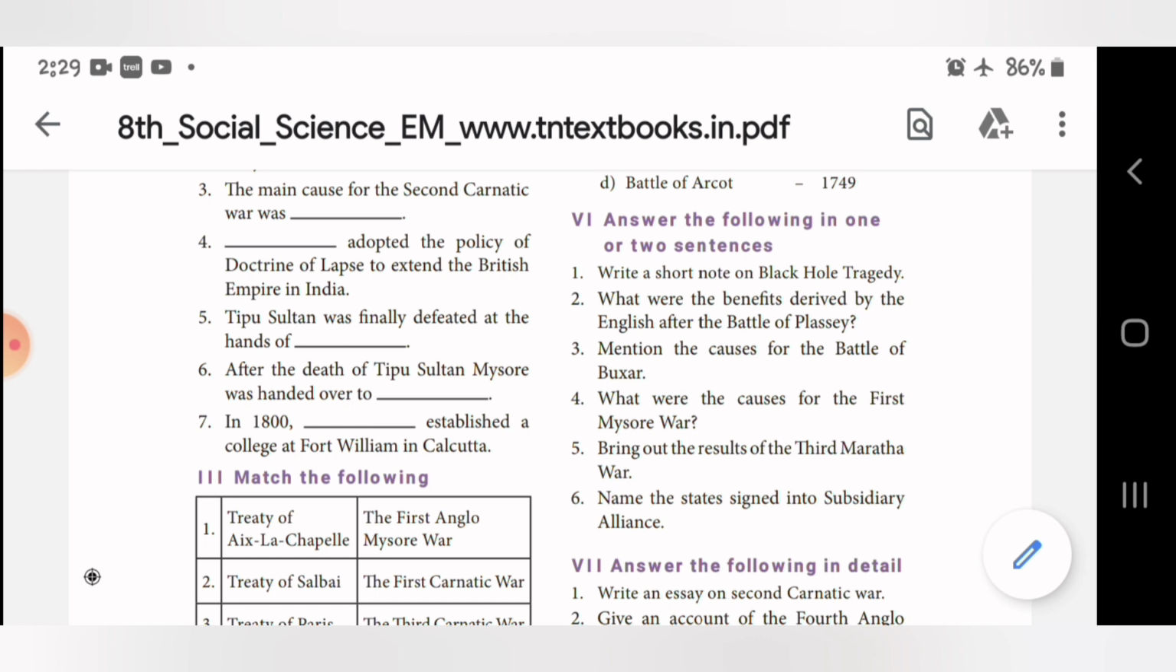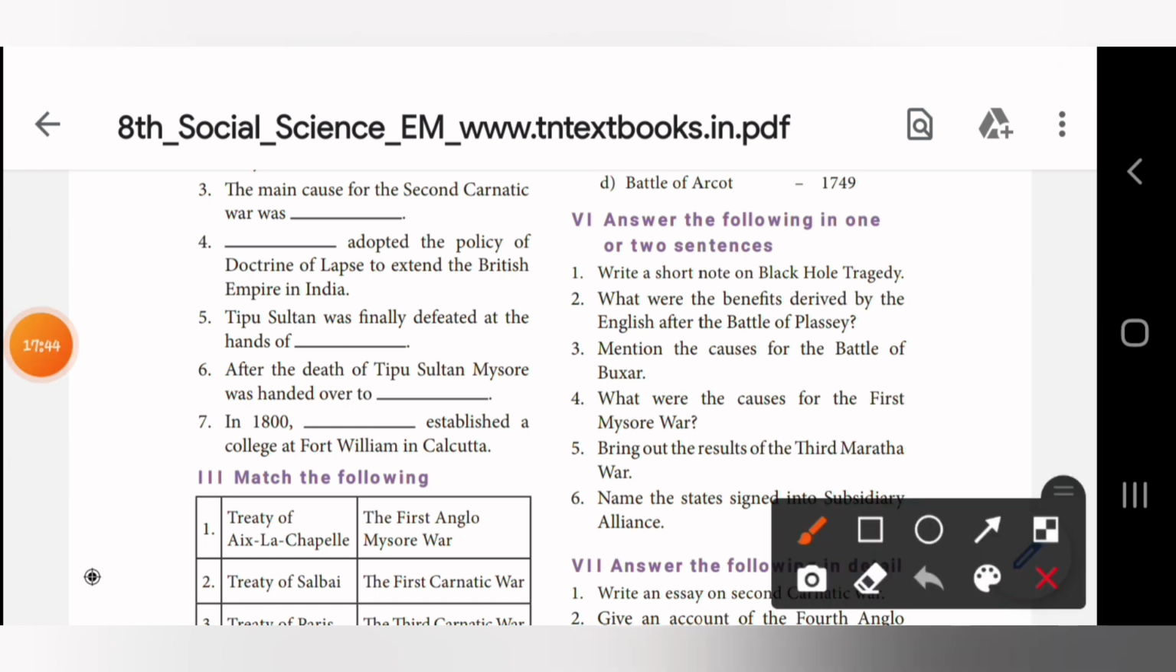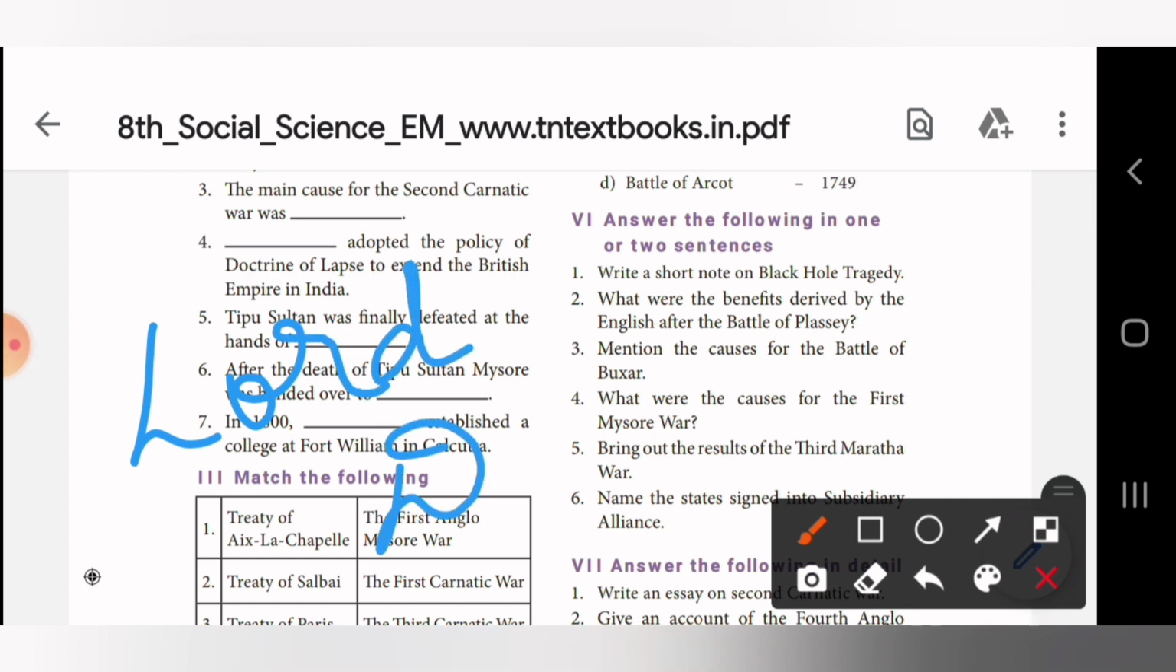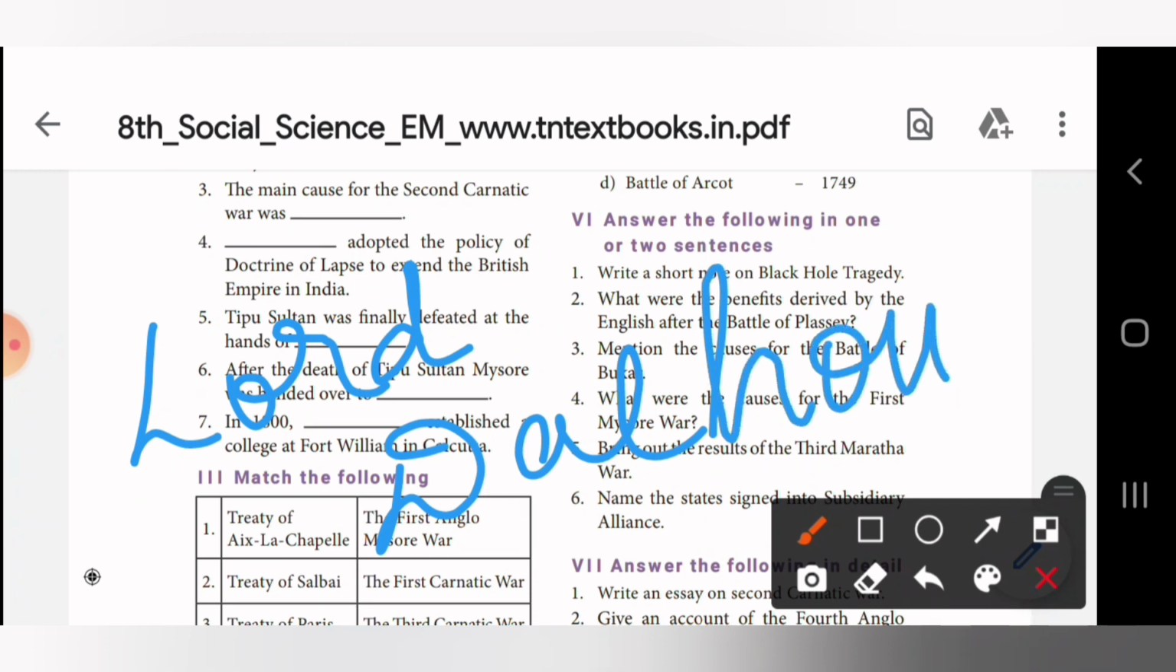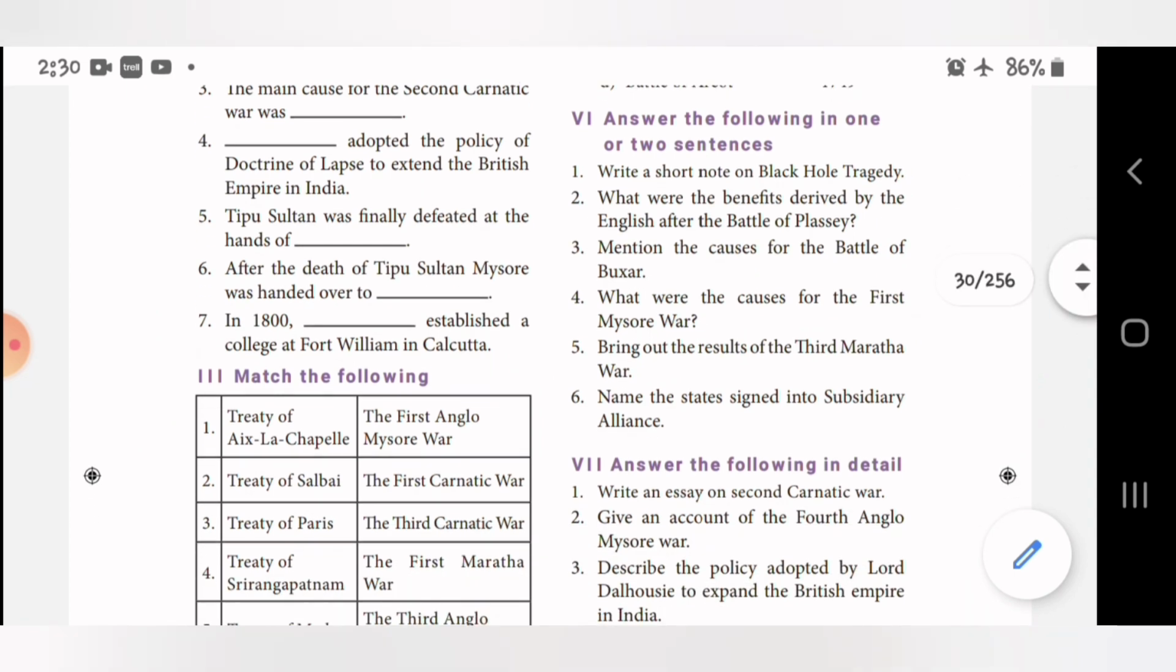dash adopted the policy of doctrine of lapse to extend the British Empire in India. Who was that? Yes, it's Lord Dalhousie. L-O-R-D, Lord Dalhousie. D-A-L-H-O-U-S-I-E, Dalhousie. So E will come at last. Okay, Lord Dalhousie. Fifth one.